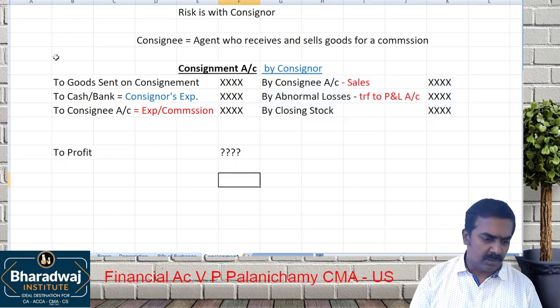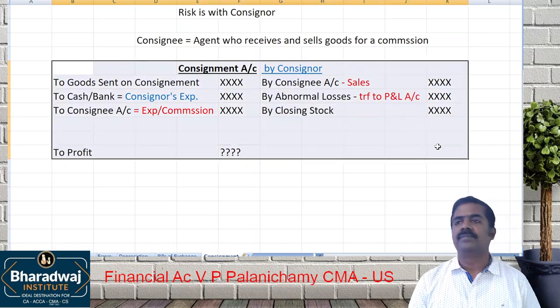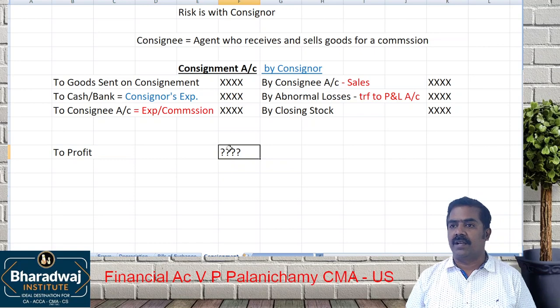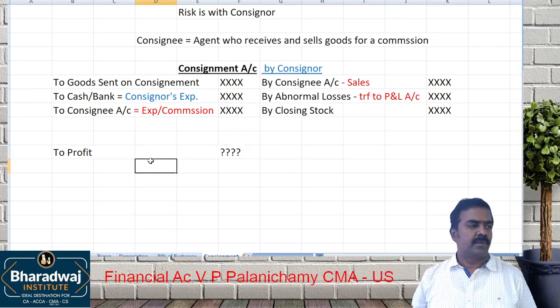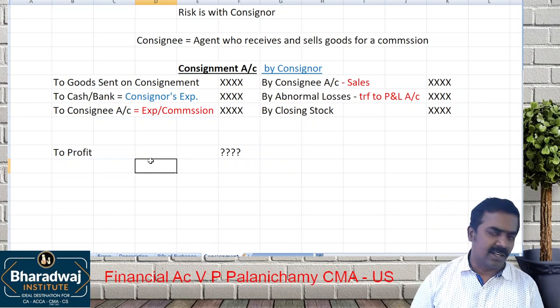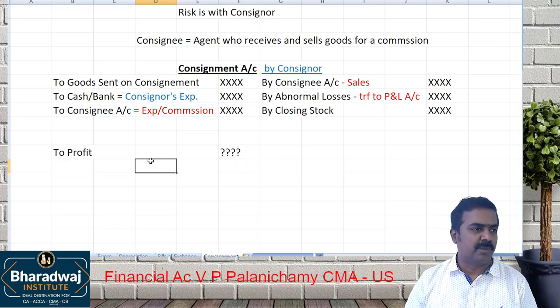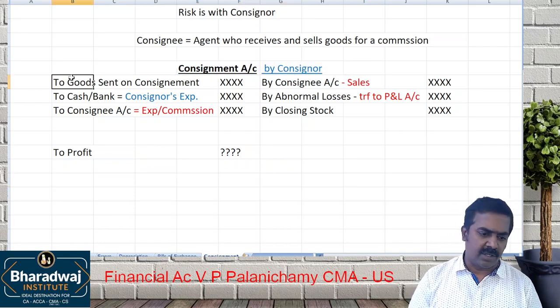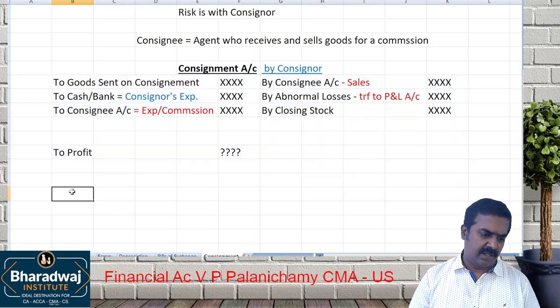Now, this account is prepared by whom? Consignor. And the profit belongs to whom? Consignor. Risk is taken by consignor. Profit belongs to consignor only. If there is a loss also, that should be borne by consignor. So, a consignment account is prepared by the consignor. Do you understand? Next.